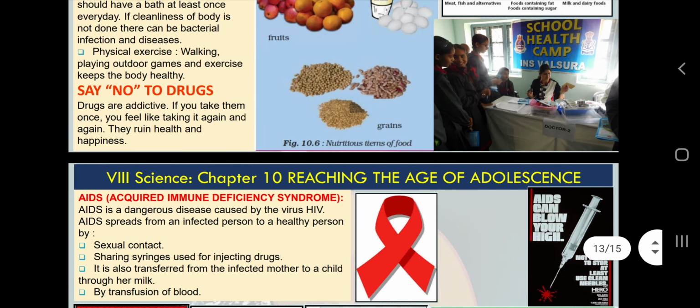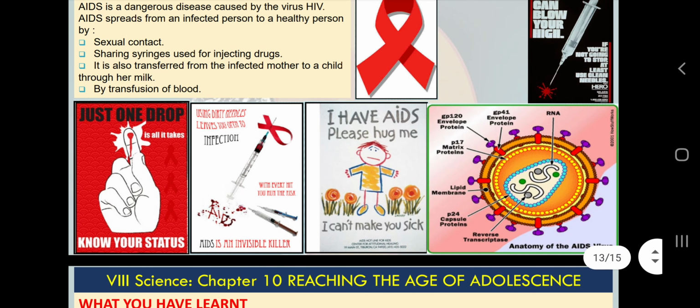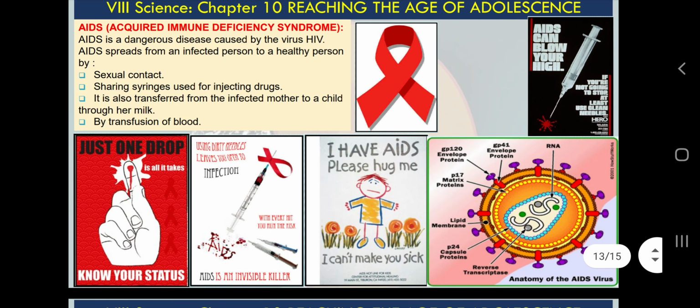Some people take illegal drugs with the help of a syringe. Sometimes when we need blood, in blood transfusion cases, when we meet accidents and people need blood. And also through sexual acts during reproduction. So there are certain ways by which this disease can spread.